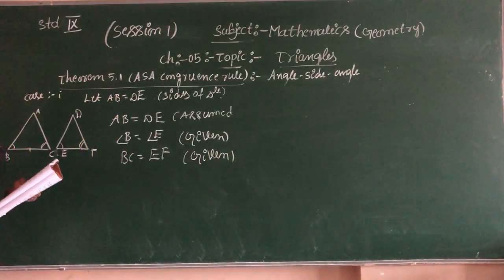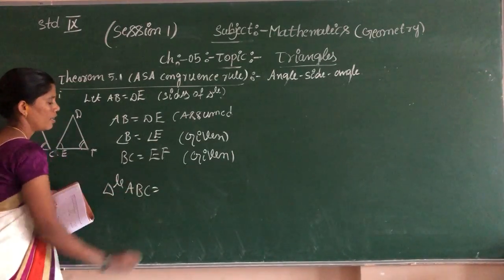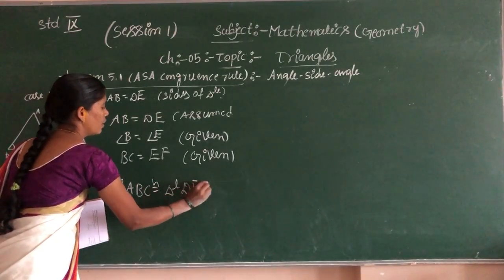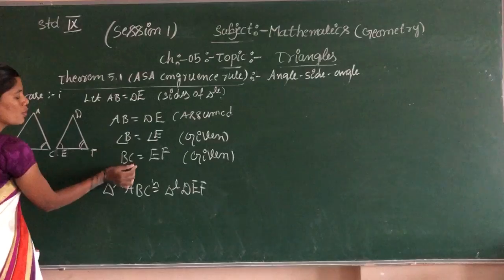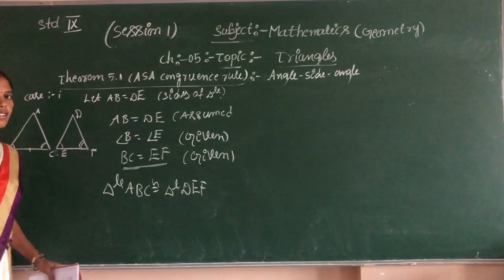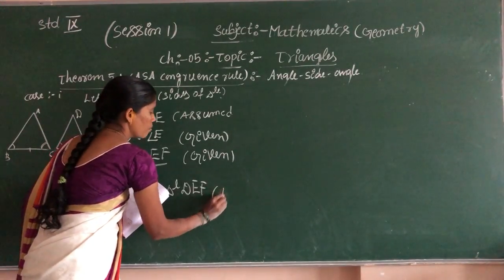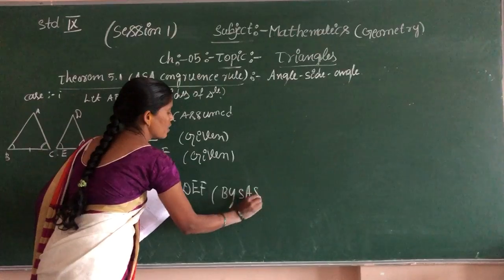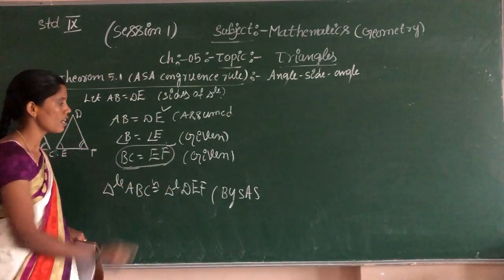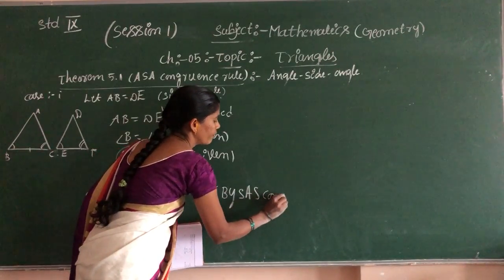Okay, children. Now next, triangle ABC is congruent to triangle DEF. You see, children, this is the base of the triangle, BC and EF. This is the angle and side of the triangle. So by which rule? By SAS. There you see two sides, this one side and this one side, two sides and only one angle. This is by SAS congruency.